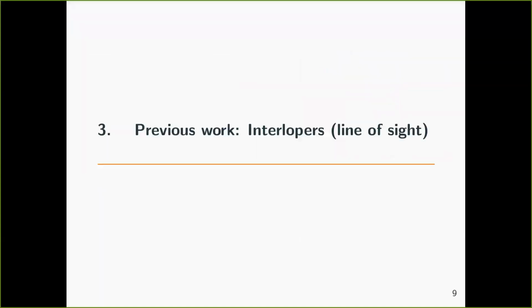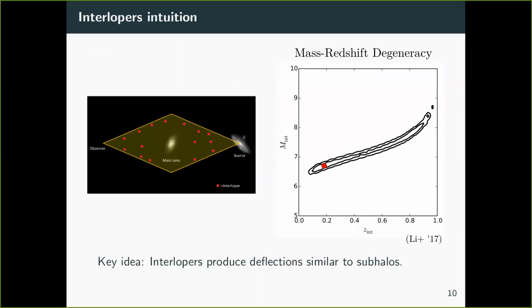All right. Now, meanwhile, there's been previous work on interlopers, or the line-of-sight halos. What these are is basically when you have a system with an observer and a source that are thousands of megaparsecs away, there's going to be some structure in the middle. This structure will perturb the lensing slightly. Not very much, but on roughly the same order that subhalos perturb the lensing. And so this means that any analysis of subhalos should also take interlopers into account if there are enough of these interlopers.